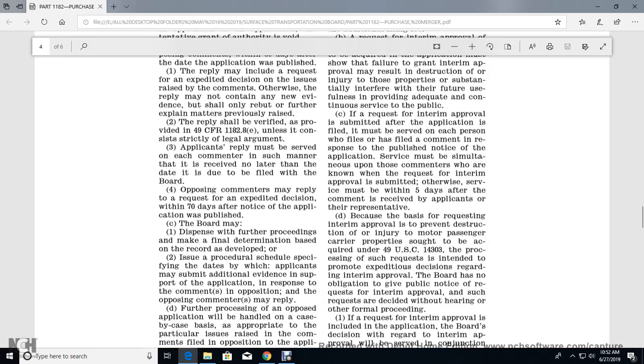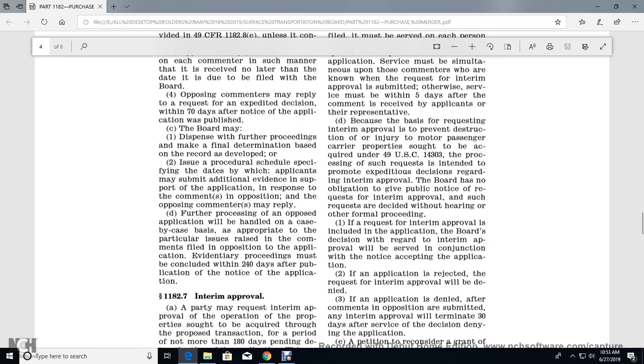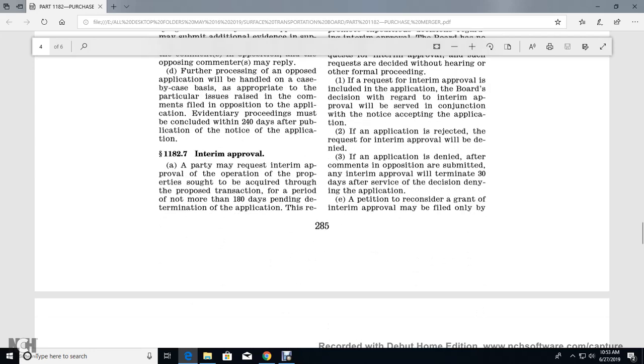Opposing commenters may reply with a request for an expedited decision within 70 days after the notice of the application was published. The Board may dispense with further proceedings and make a final determination based on the record developed, or issue a procedural schedule specifying dates by which the applicant must submit additional evidence in support of the application and respond to the commenters. Opposition commenters may reply. Further processing of the application will be handled on a case-by-case basis, as appropriate to the particular issues raised in the comments filed in opposition to the application. Any evidentiary proceeding must be concluded within 240 days after the publication of the notice of the application.